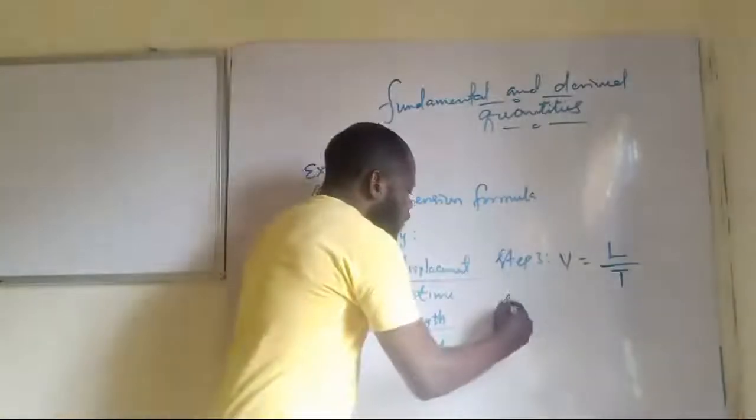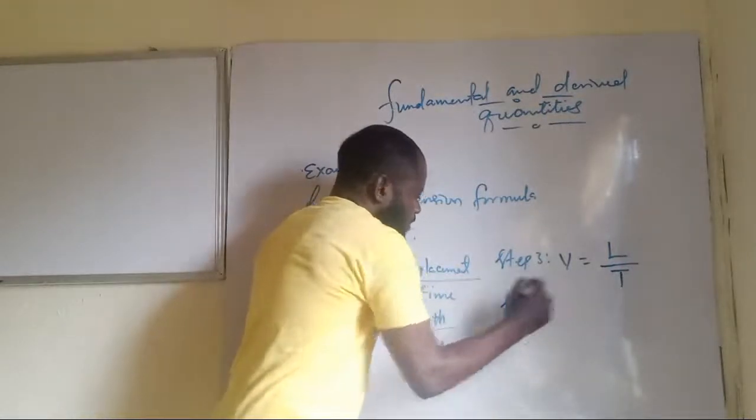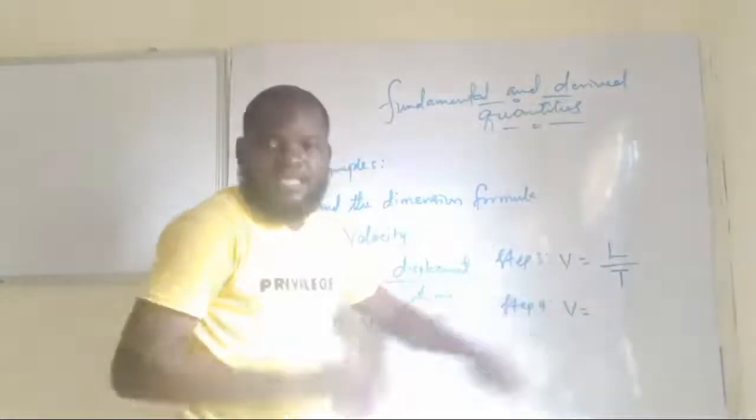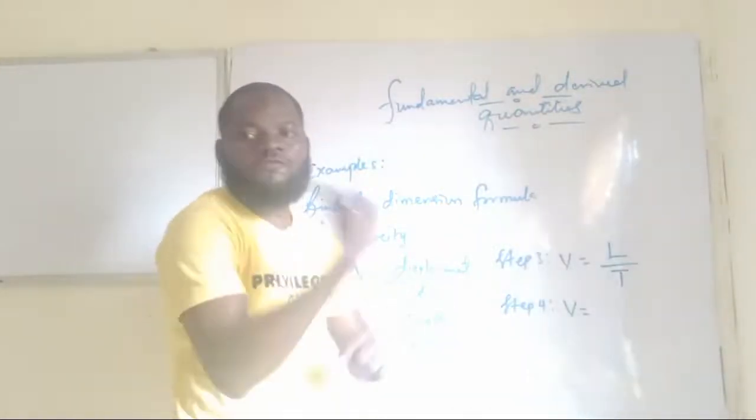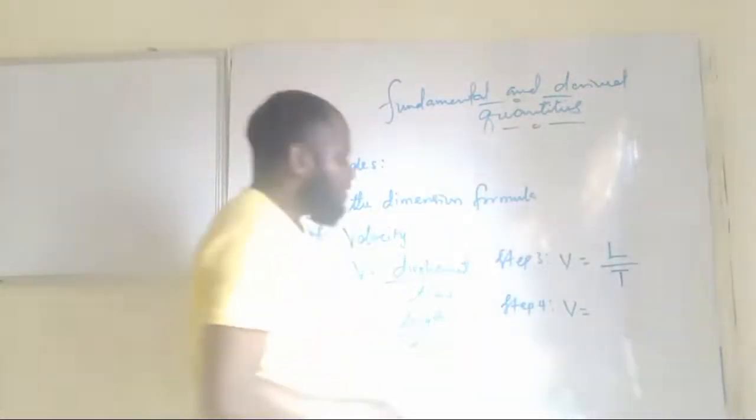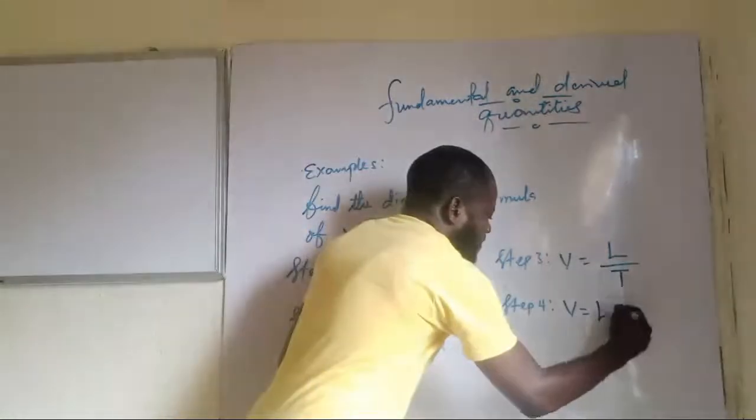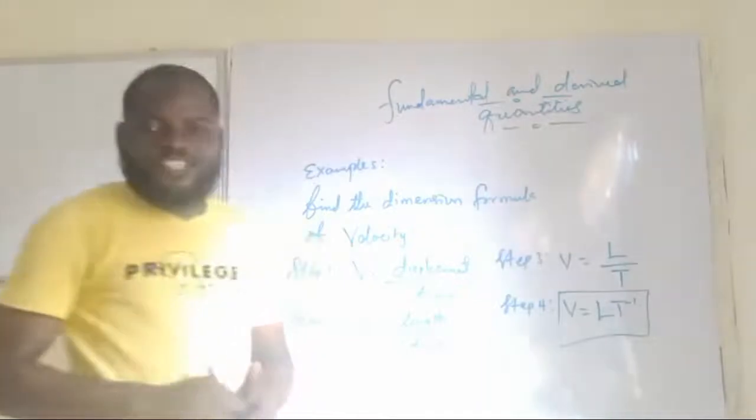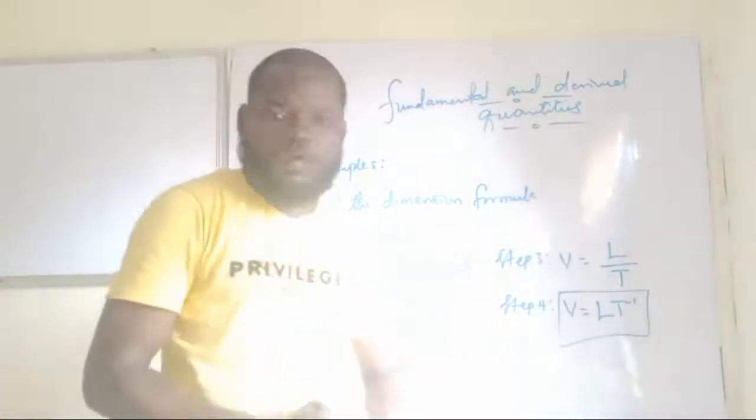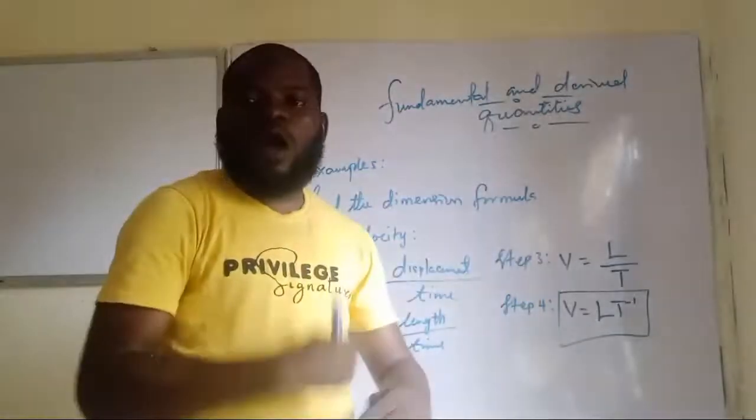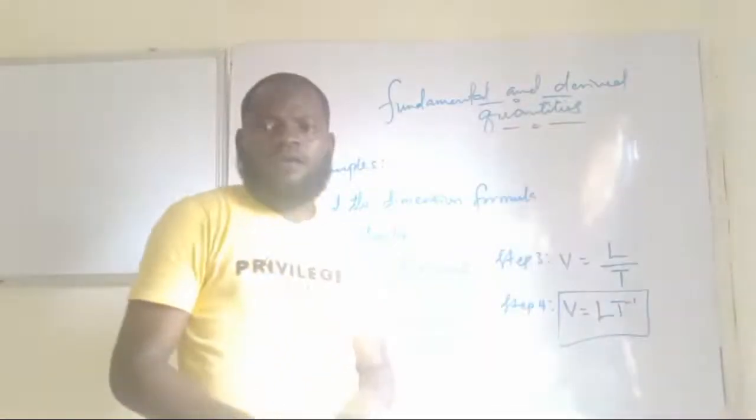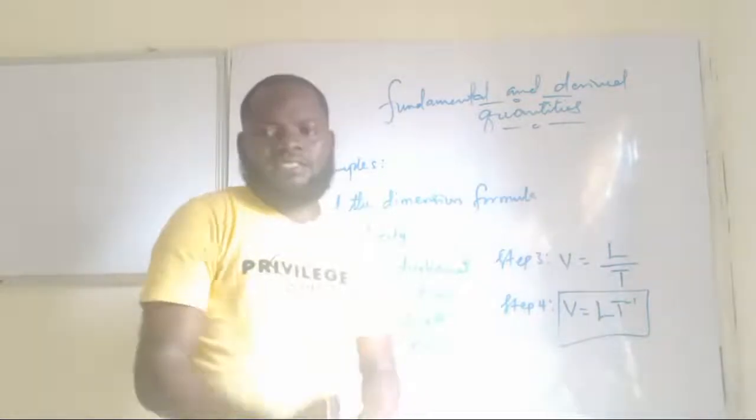Then, step 4 is for you to express L over T in an exponential form. Am I making sense now? Therefore, this will become LT raised to power minus 1. So, the dimension formula for velocity is what? LT raised to power minus 1. Am I making sense? Okay, let's look at another quantity now.